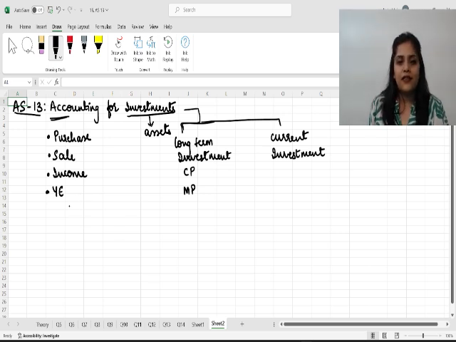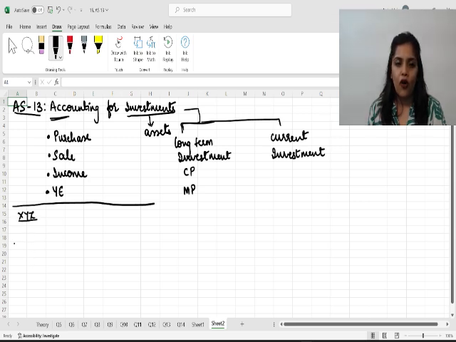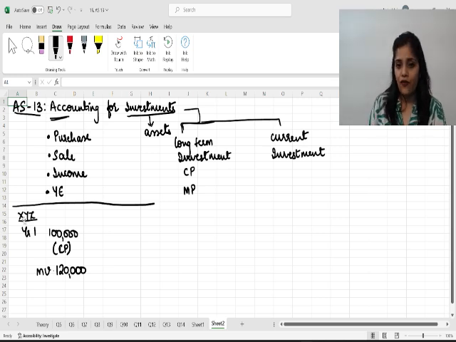Let's say, for example, there was a company XYZ Limited, of which the organization, that is us, bought shares in year one for 1 lakh rupees. Okay, so can I say this is the cost price of those shares? At the end of the year, the market value of those shares was about 1 lakh 20,000. So as per Accounting Standard 13, since this investment that we have made, we have the intention of holding it for more than 1 year, therefore, this becomes a long-term investment and it should be valued at cost price.